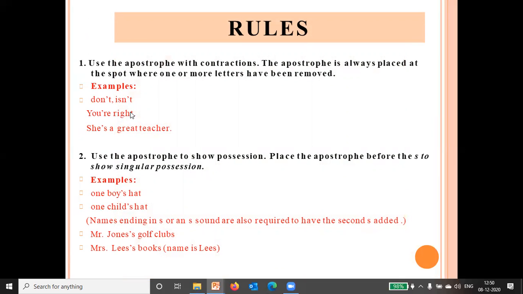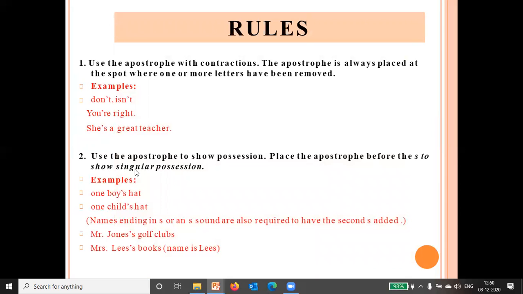This is the sign of apostrophe. D-O-N, then here, and then T. This is the apostrophe sign. So use the apostrophe with contraction. When you make anything small, you want to contract. Like this is do not, so we have written it as don't. Is not, isn't. You are, you're. She is, she's. Okay. The apostrophe is always placed at the spot where one or more letters have been removed.